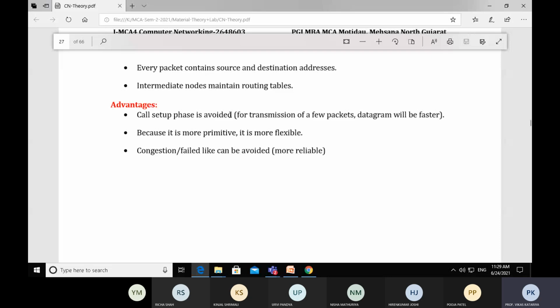For transmission of a few packets, datagram will be faster. Due to these reasons, there is no virtual circuit path and no call request packet sent by the sender machine and received by the receiver machine. The datagram approach is faster because it is more primitive and more flexible.